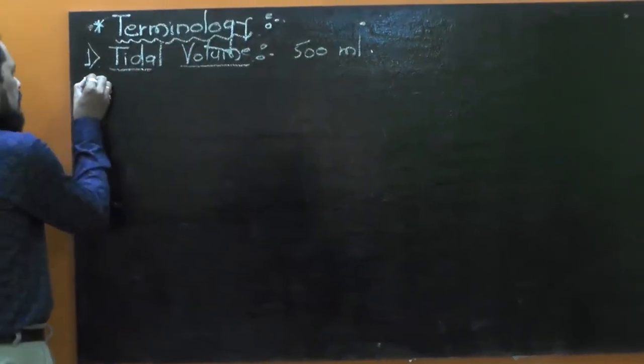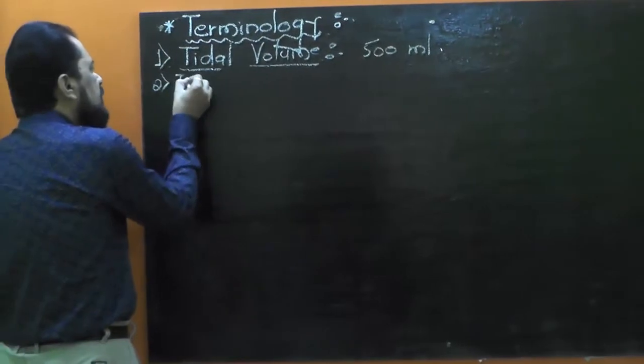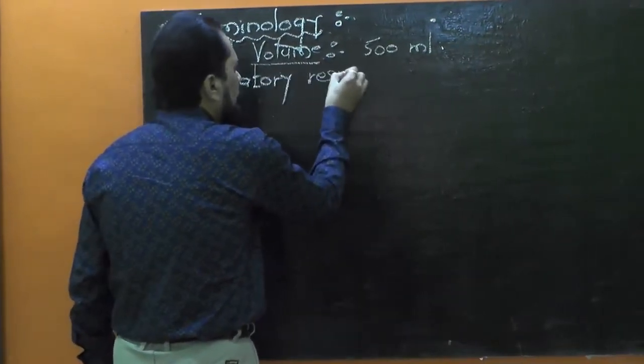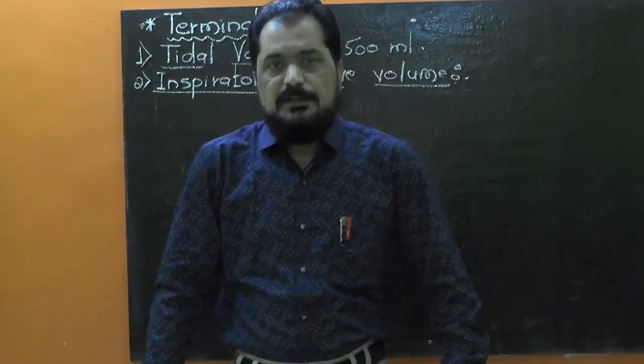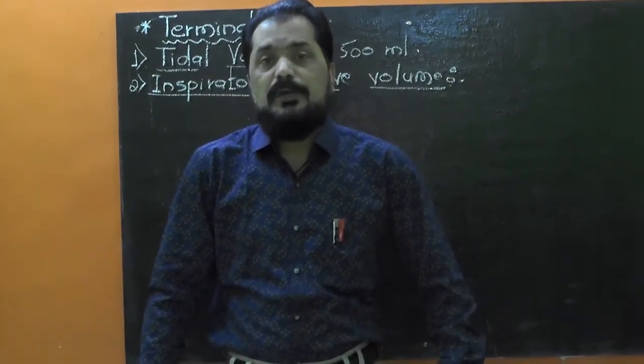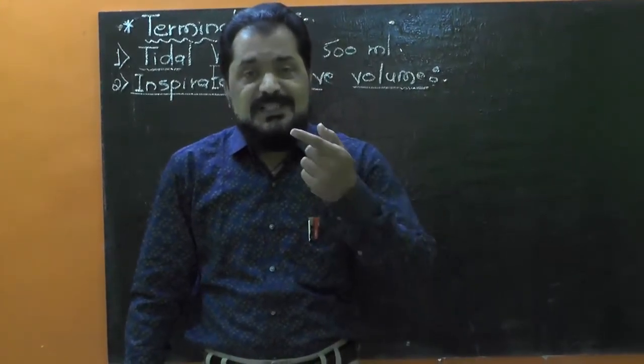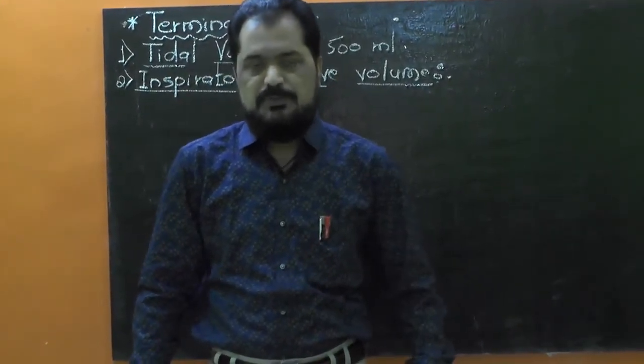Come to the second term, that is inspiratory reserve volume. It is the maximum volume of air that is inhaled during forced inspiration. I am going to repeat.